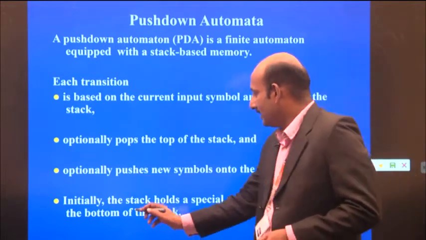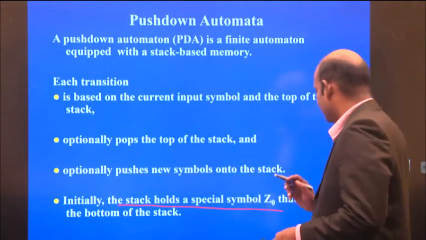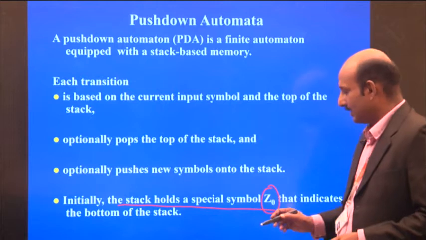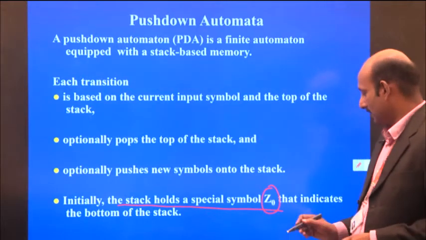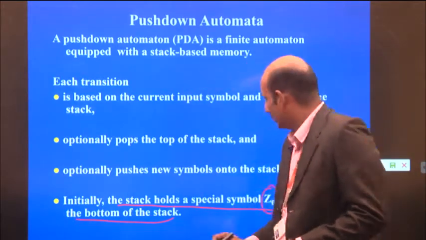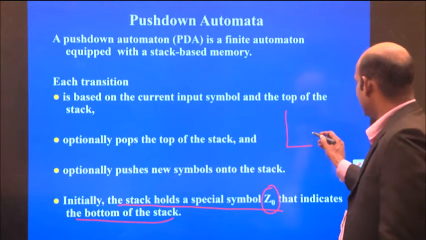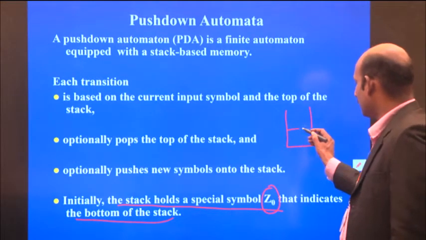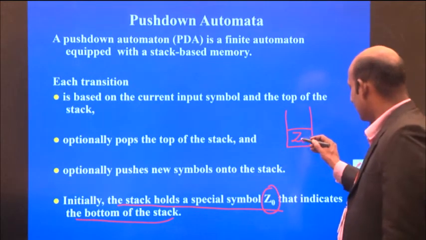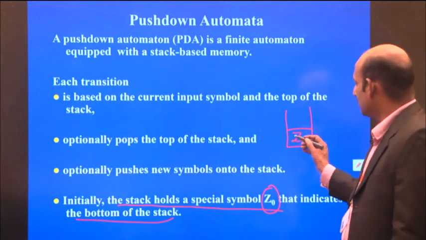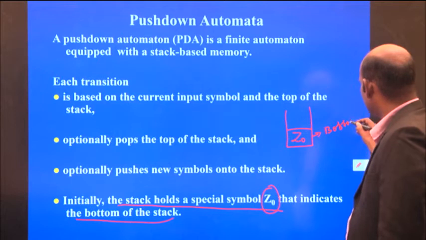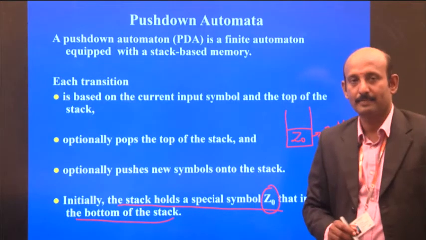So initially the stack holds a special symbol, that is Z0. Z0 is a special symbol that indicates the bottom of the stack. So the bottom of the stack contains the special symbol Z or Z0. This indicates the bottom of that stack.